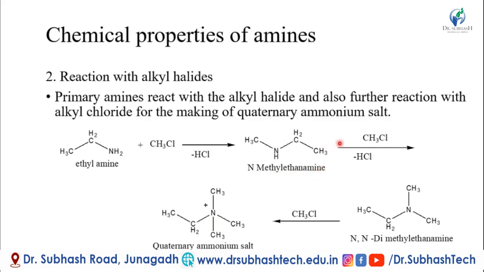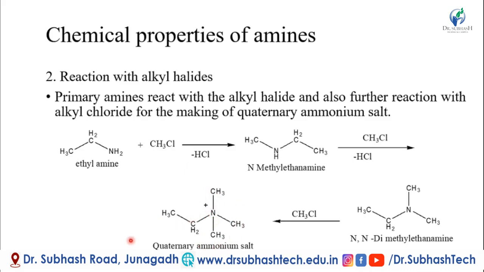Further reaction with CH3Cl, an alkyl chloride, removes one HCl molecule, making N,N-dimethyl ethanamine. Again further reaction with CH3Cl, one HCl molecule is removed, and the quaternary ammonium salt is formed.